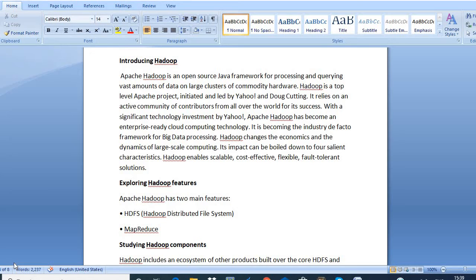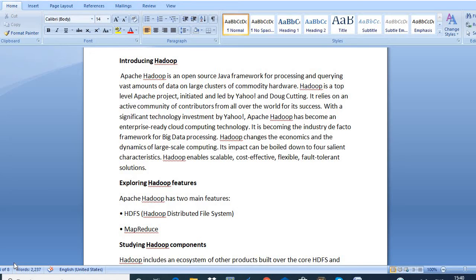It is becoming the industry de facto framework for big data processing. So Hadoop is mainly used for big data processing, not for small data. Hadoop changes the economics and the dynamics of large-scale computing. It has four characteristics: scalable, cost-effective, flexible, and fault-tolerant.